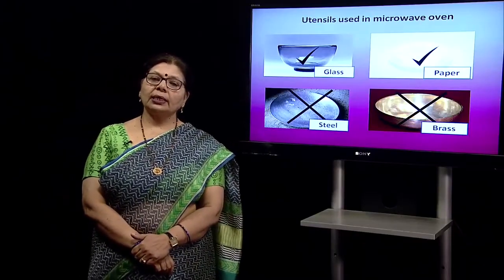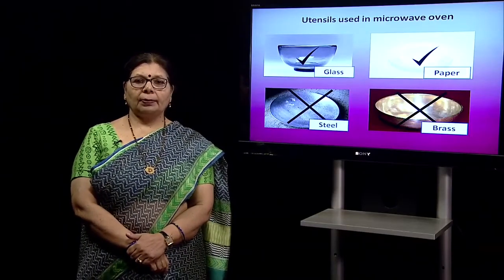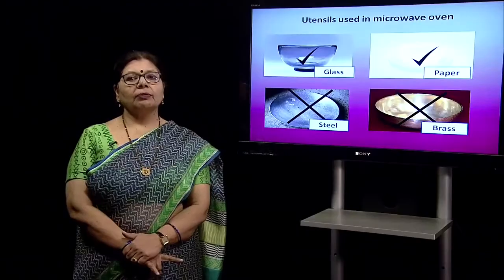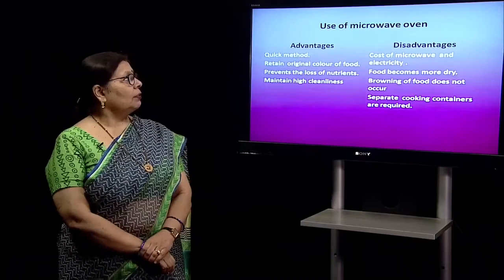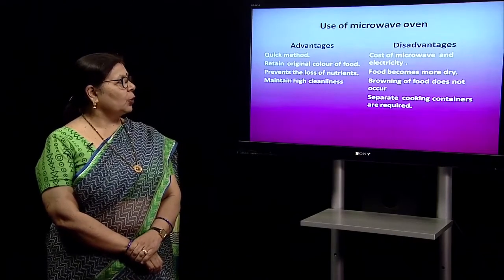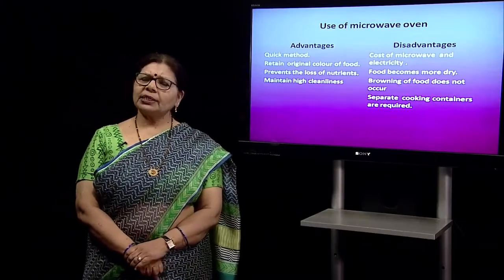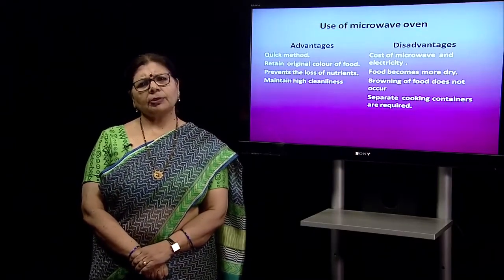Certain precautions are again needed. Every metal cannot be used. When using the microwave for cooking or heating food, you have to use either glass or paper. Plastic can be used, but should not be, because when plastic is used, it releases certain chemicals which are harmful to the body. The advantage of the microwave oven is that it is a quick method. It retains the original color. Sometimes it is very advantageous and sometimes not.